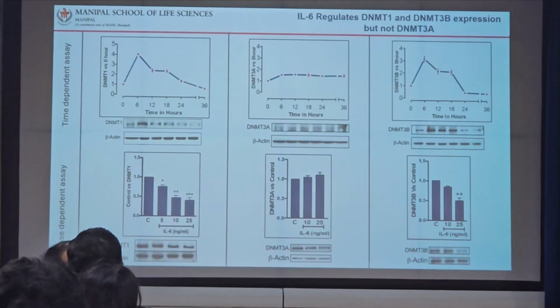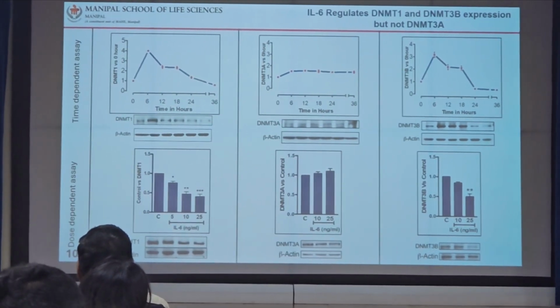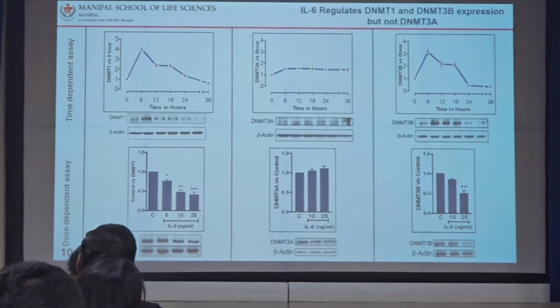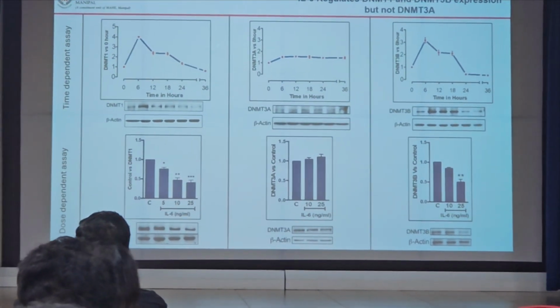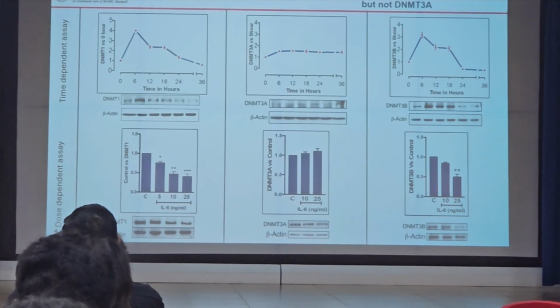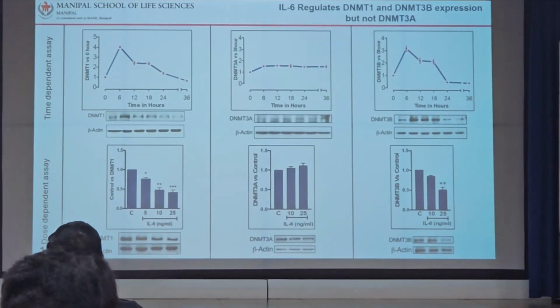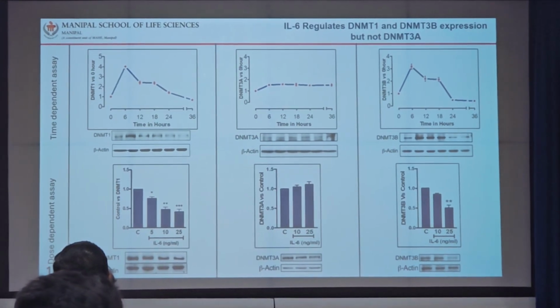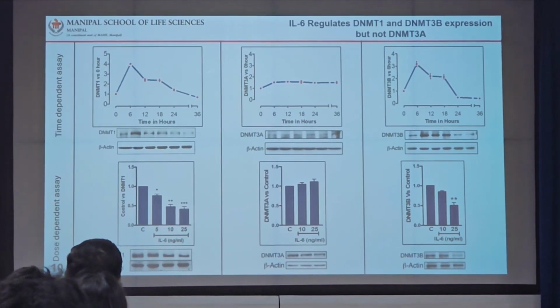So the next thing we did is Western blots to see whether DNMT isoforms in humans can be modulated by inflammation. Yes, we can see in time course and dose dependent assays that both DNMT1 and also DNMT3B are regulated by IL-6 but not DNMT3A in a time dependent manner. So basically these get degraded.